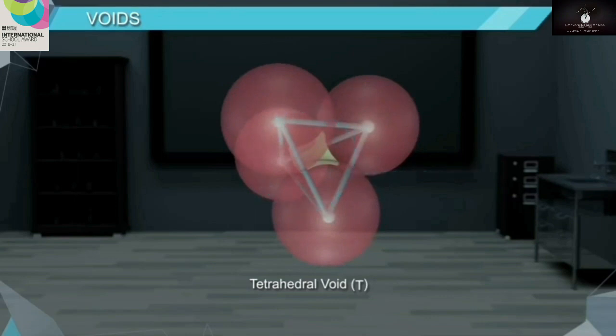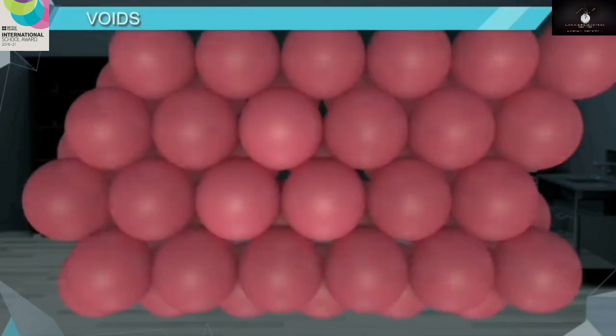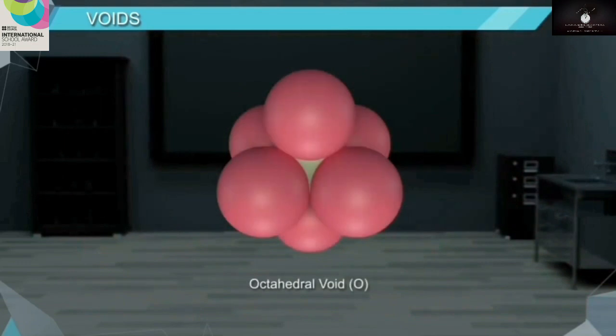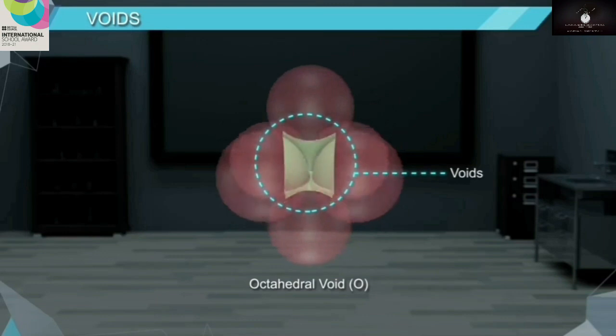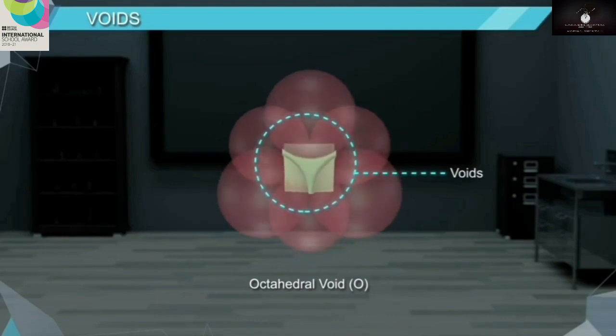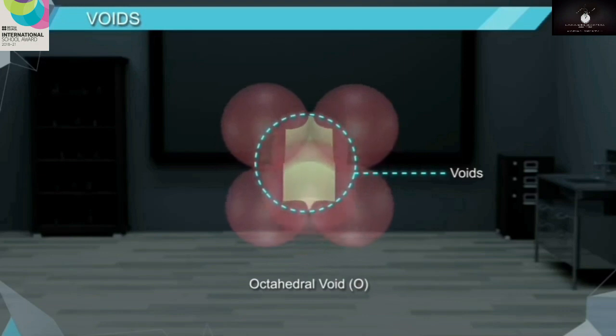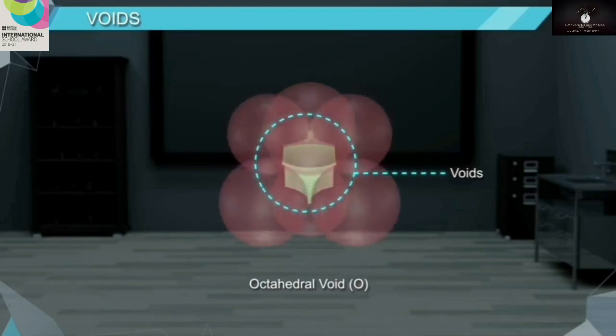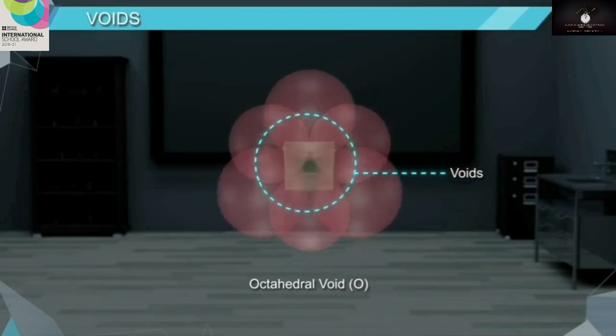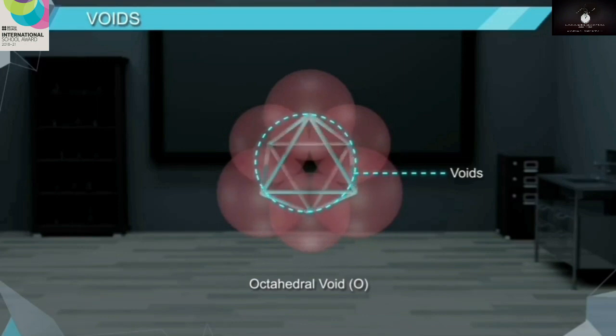surrounding spheres, 4 spheres. While at other places, we will notice that the triangular voids of the first layer coincide with the triangular voids of the second layer, such that the triangular shapes do not overlap. At such places, another type of void is formed. This void is called octahedral void O, since an octahedron is formed by joining the centers of 6 surrounding spheres.